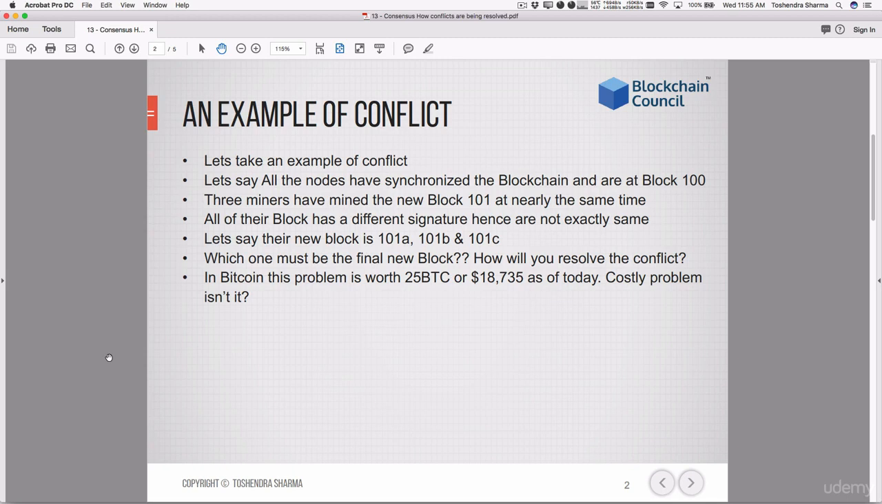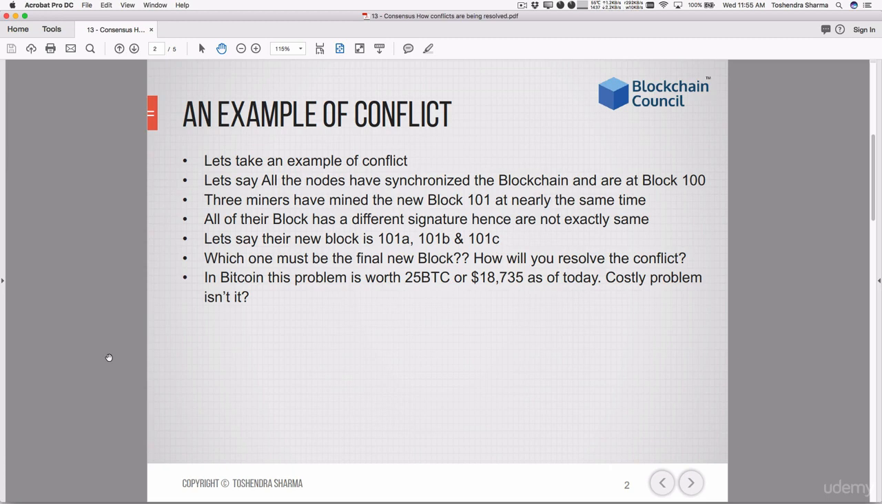So let's take an example of a conflict. Let's say that all the nodes have synchronized the blockchain and are at block number 100. So three miners have mined the new block, which is 101, and this new block that they have mined is actually nearly at the same time.